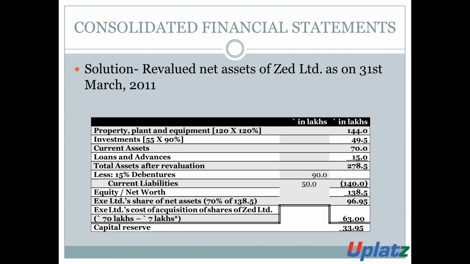So Excel Limited's share of net assets is 138.5 into 70%, 96.95, and Excel Limited's cost of acquisition of share of Z Limited is 63 lakh rupees. Then the amount of capital reserve is 33.95.